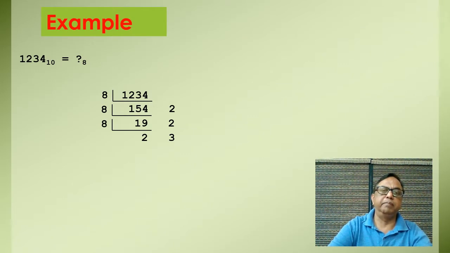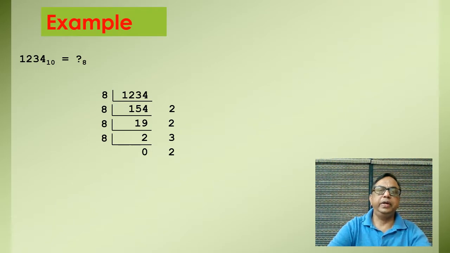When we divide 2 by 8, there will be no quotient and the remainder will be 2. Here the first one will tell the LSD and the last one will tell the MSD. So our answer will be 2322 of octal number.